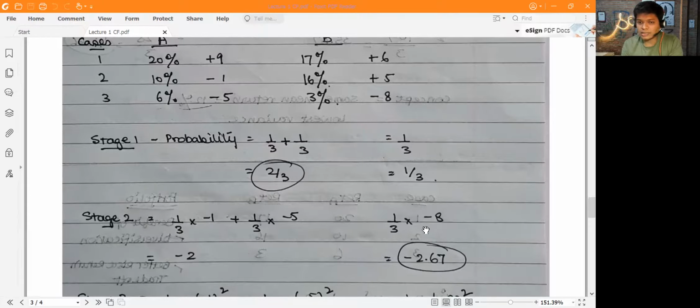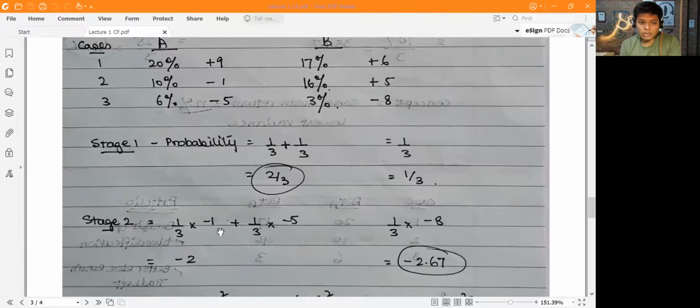So in this case, I can see that, this is not stages exactly, but let's say the first process that we're doing just based on probability makes A seem like a riskier asset. But now I see that B is a riskier asset. Now in the second case, what we do is we square the variance.